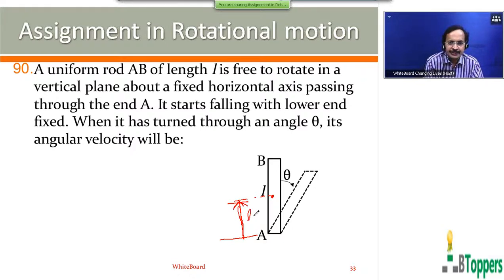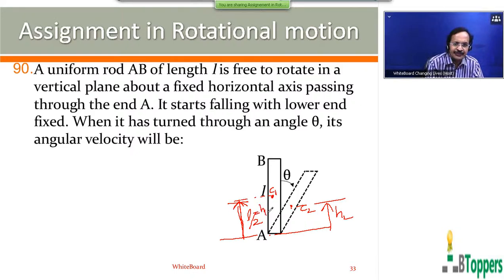The initial height of the center of mass of the rod above the lower end A will be L by 2. So to find the decrease in gravitational potential energy, you have to find the vertical height through which the center of mass falls. Let H2 be the new height of the center of mass above the lower end.